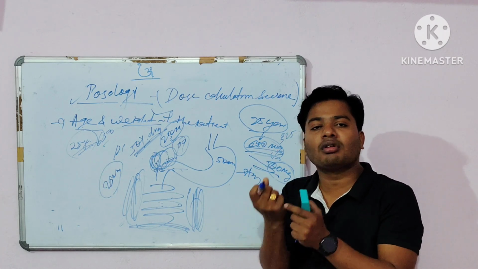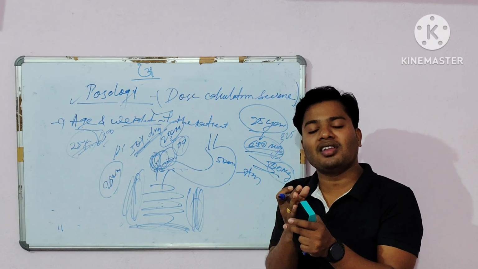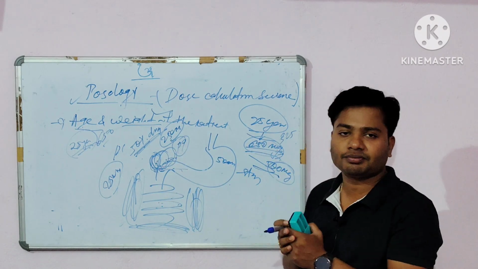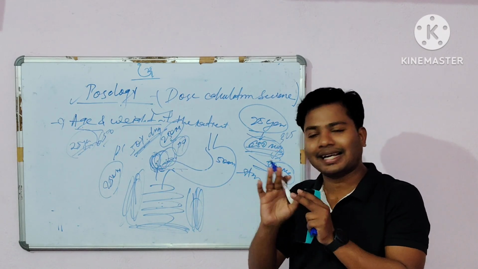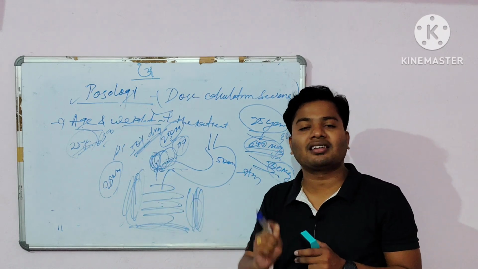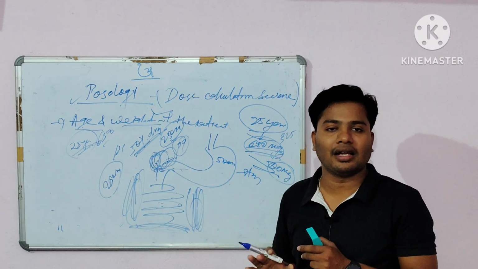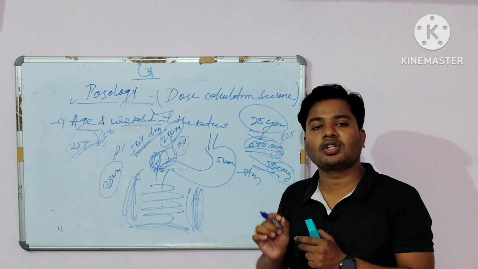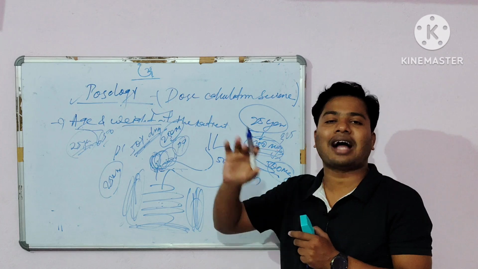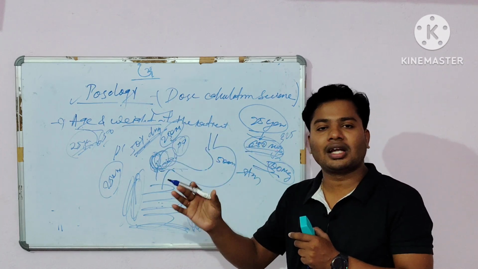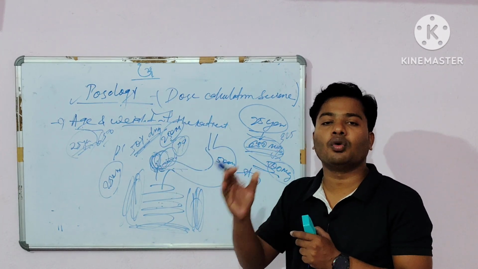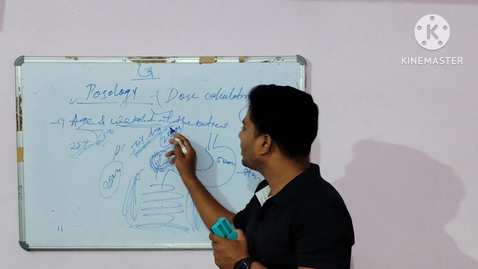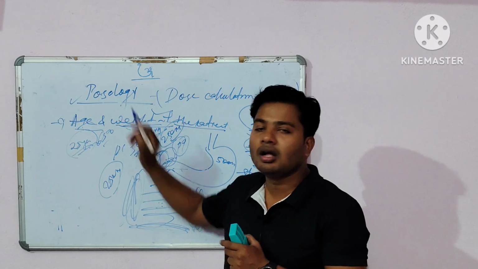Maximum amount of enzymes will be present, and that maximum amount of enzymes is sufficient to metabolize the higher amount of dose or higher amount of drugs. Clear? So that's why the pharmacokinetics changes the dose with the age. So in children or old age patients, you have to administer a small amount of dose, but in the adult case, you have to administer the higher dose or the higher amount of drugs. So that's why age and weight of the patient affect the posology.